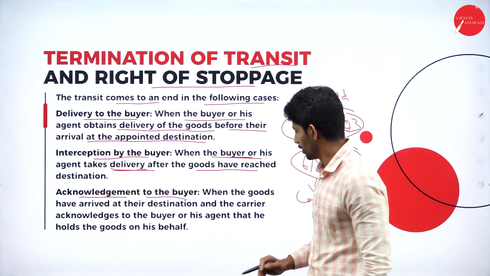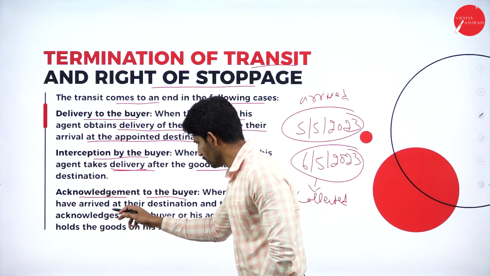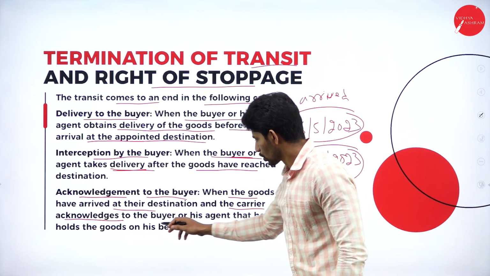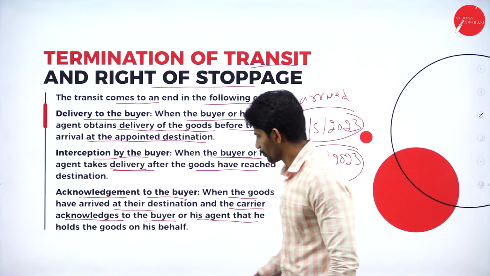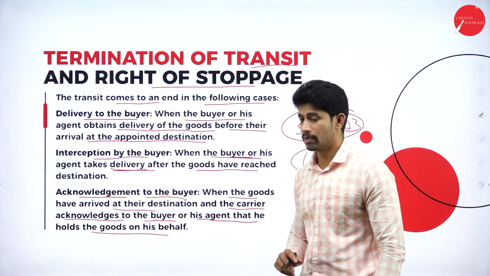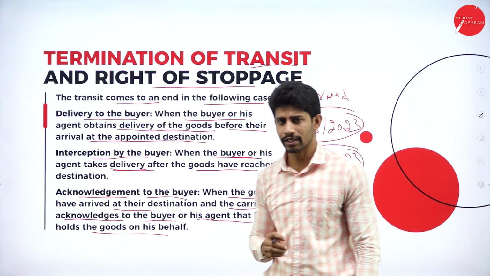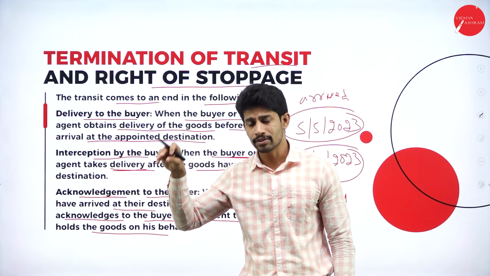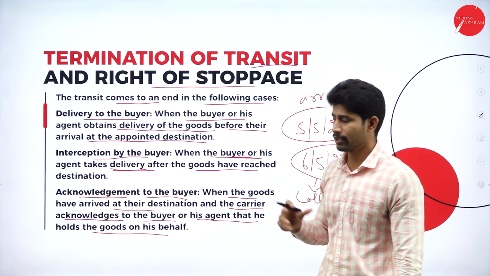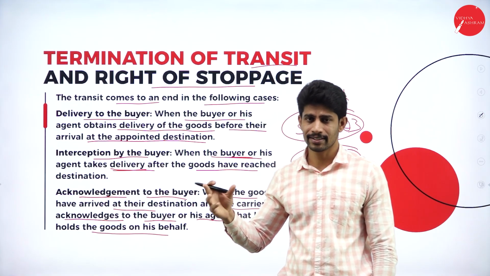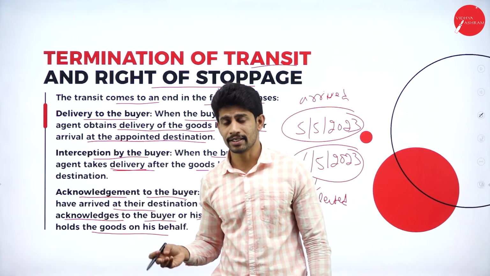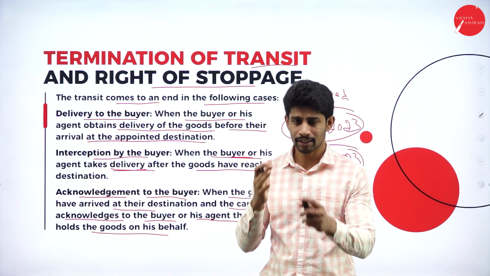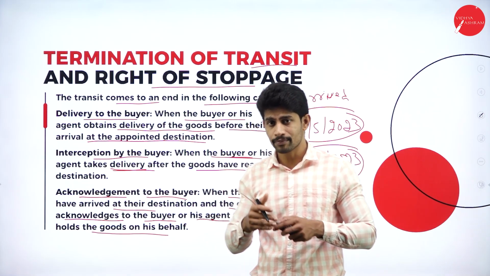When the goods have arrived at their destination and the carrier acknowledges to the buyer or his agent that he holds the goods on his behalf. That means once the goods reached, if the acknowledgement is issued by the carrier, the courier person or the transit agent to the buyer or buyer's agent, then the termination of transit will occur. That means the transit will come to an end.